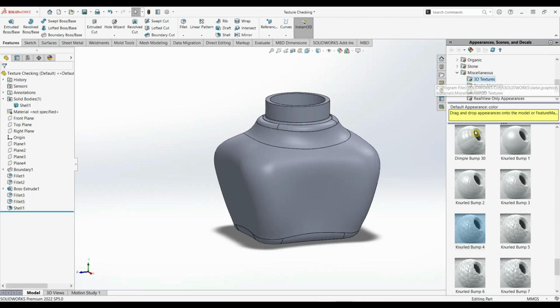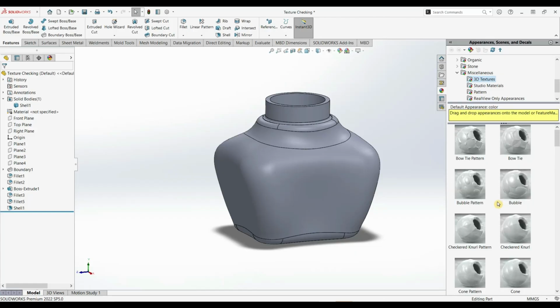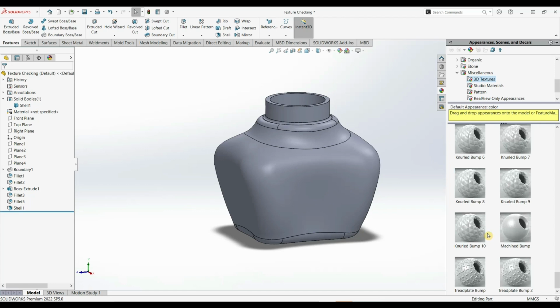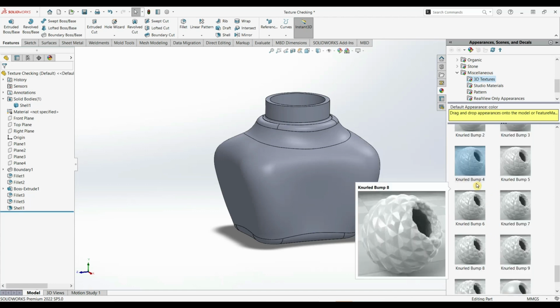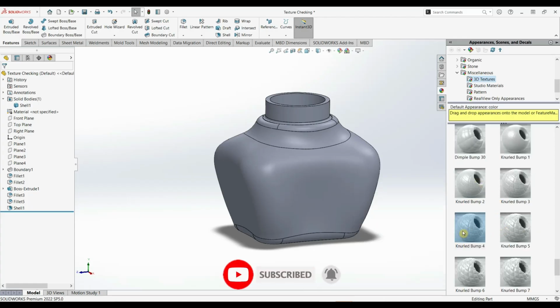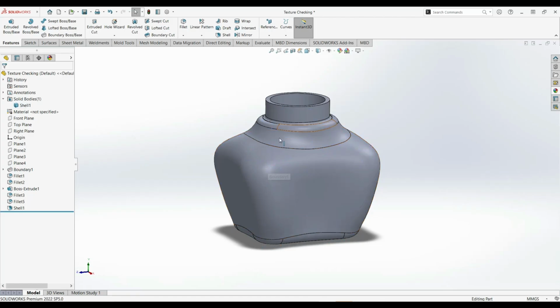Today we will see adding texture on a face, but for a full body the process is the same, just in that case select the full body. Okay, let's start. Select the face or body you want to apply the texture to.